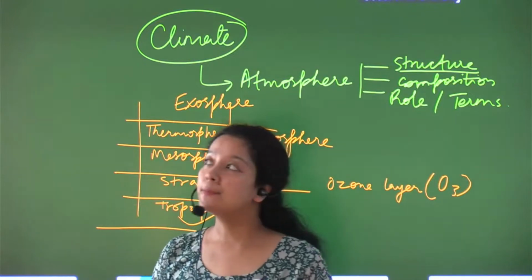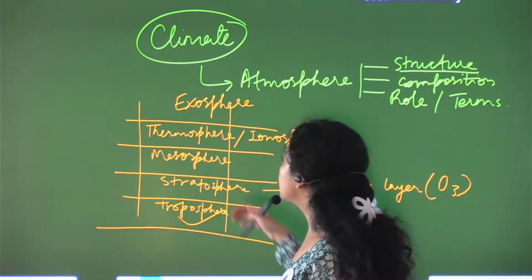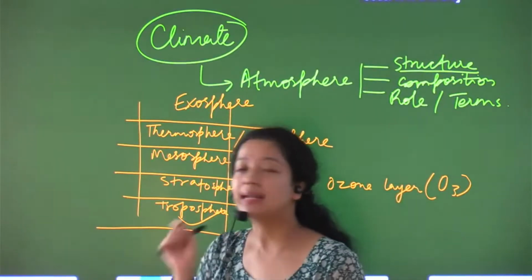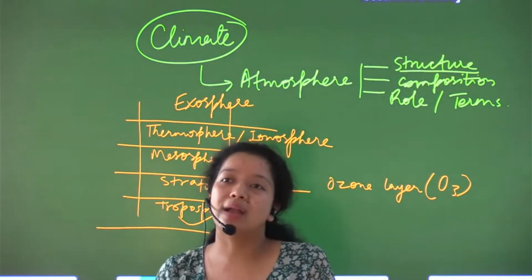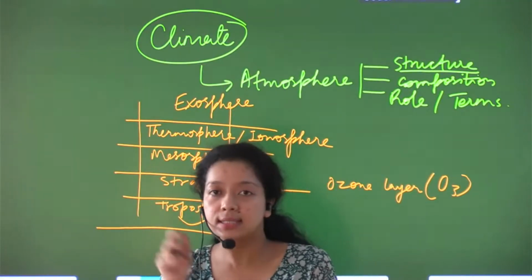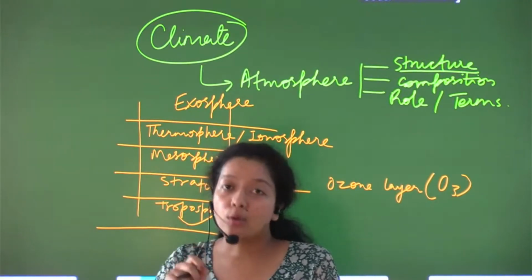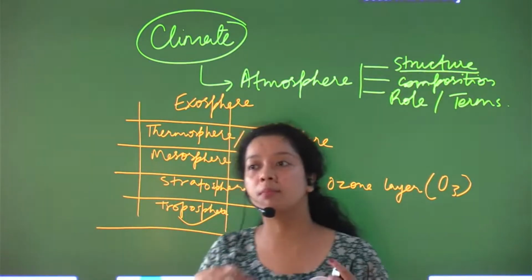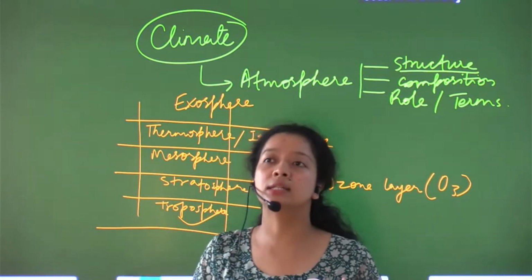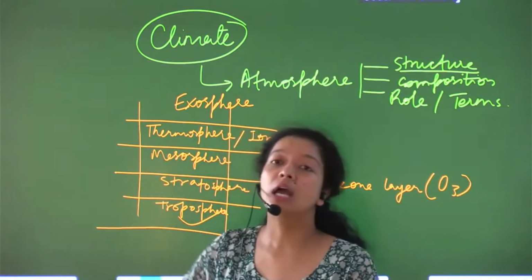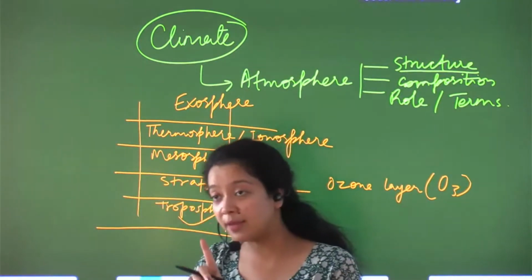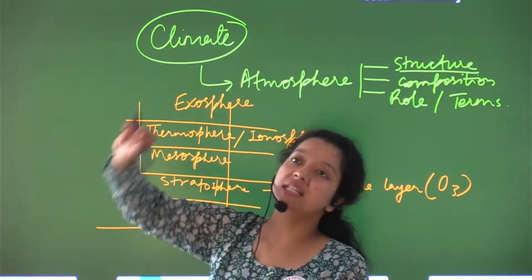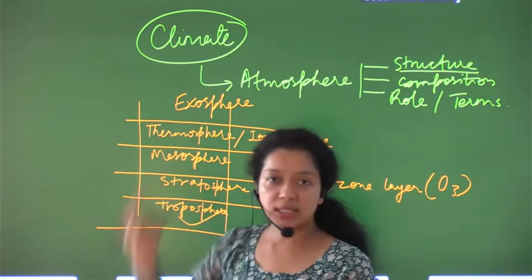Fine. And beyond this mesosphere there are the thermosphere and ionosphere. Both the names hold their characteristics. For example, why is it called thermosphere? Because, as we have seen, in the mesosphere there are almost minus degree Celsius temperatures. So when we enter the thermosphere, we experience that the temperature starts rising. That is why it is called thermosphere.